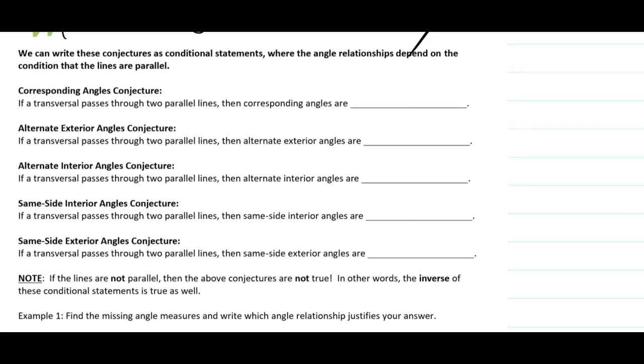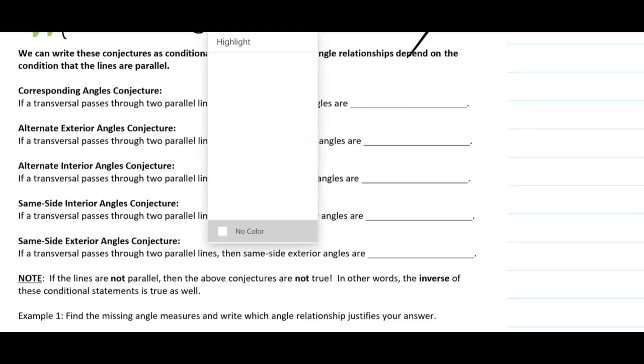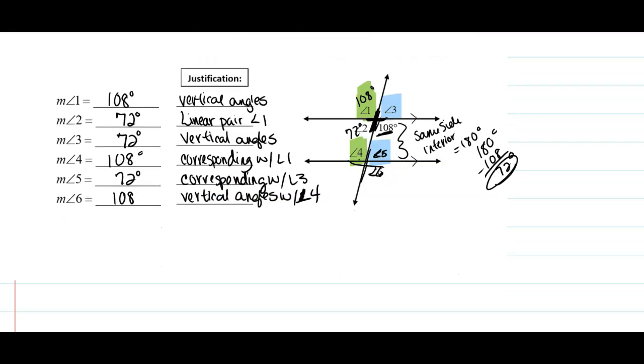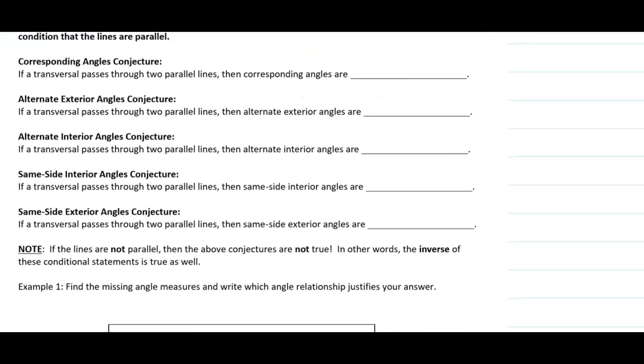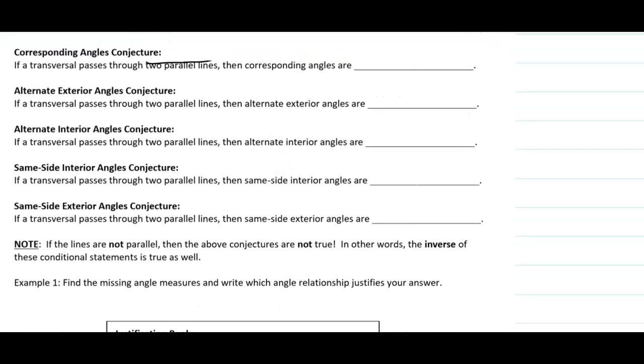So for this lesson, we're going to be looking at angle relationships and we're going to incorporate the algebra. Before we continue, we're going to go over the conjectures as conditional statements of the angle relationships from the previous lesson. For the corresponding angles conjecture, if we have a transversal that passes through two parallel lines, then the corresponding angles are congruent.